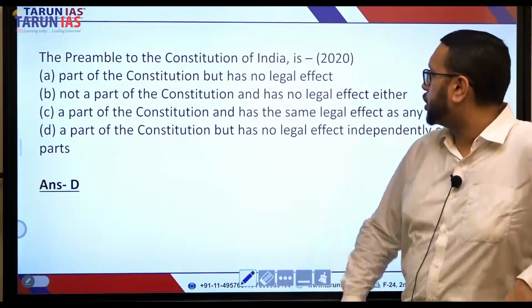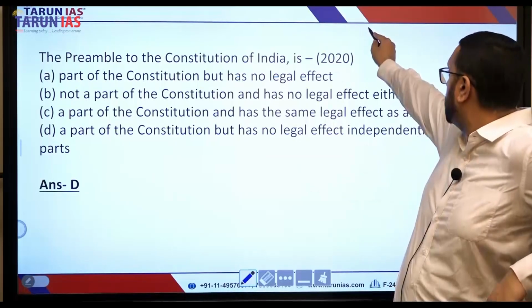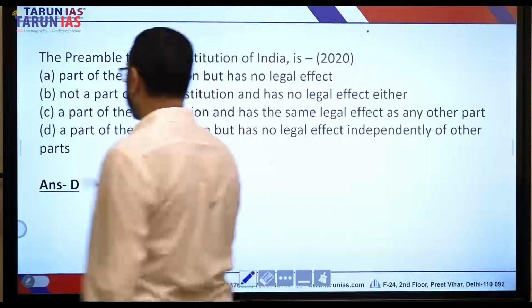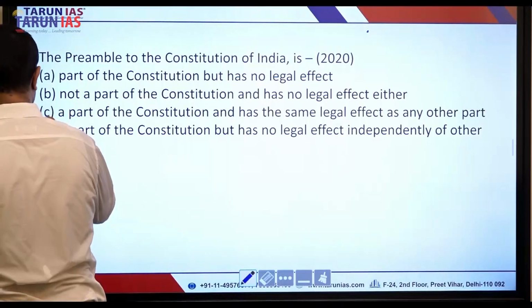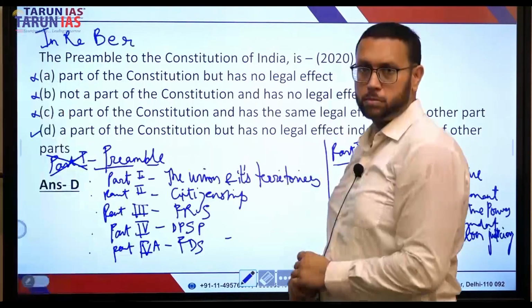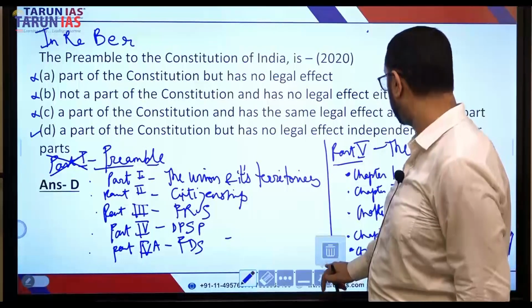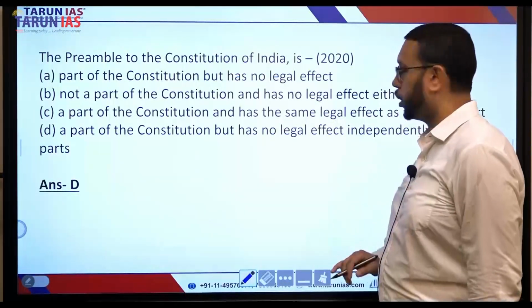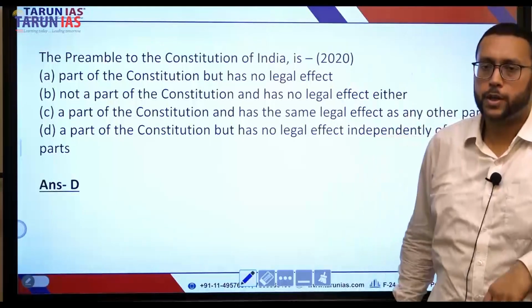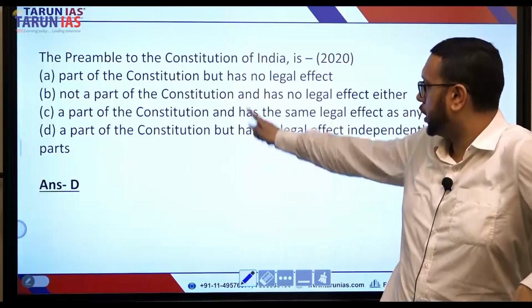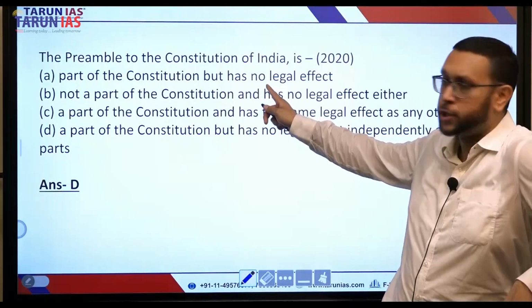The preamble of the Constitution is, yes, what? So the answer choice is D. पूरा इस क्वेश्चन को पूरा शुरू से कर दो, ठीक है? Okay. All right, students. The next question we're going to do now is the preamble of the Constitution of India